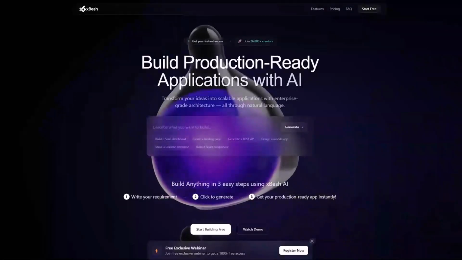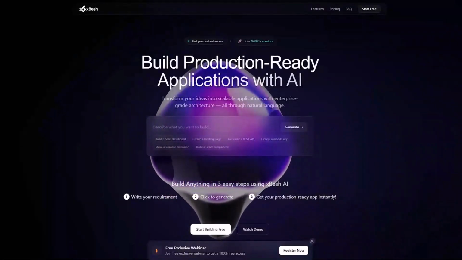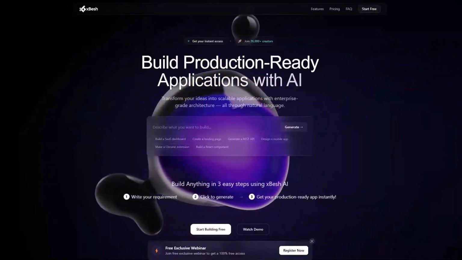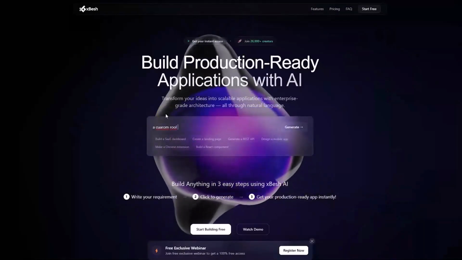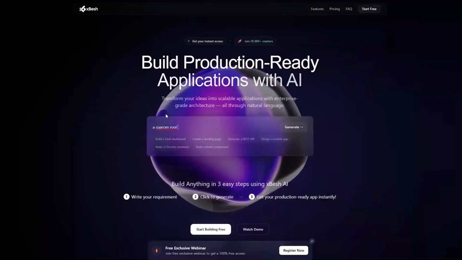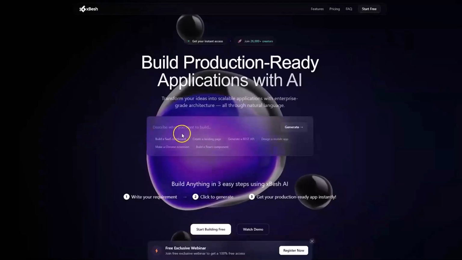Stop dreaming and start building. How many great software ideas died because development is too slow, too expensive, or requires expert coding skills that you just don't have, right? What if you can take any idea, a SaaS business, a web app, a custom tool, and turn it into live production-ready software in minutes?